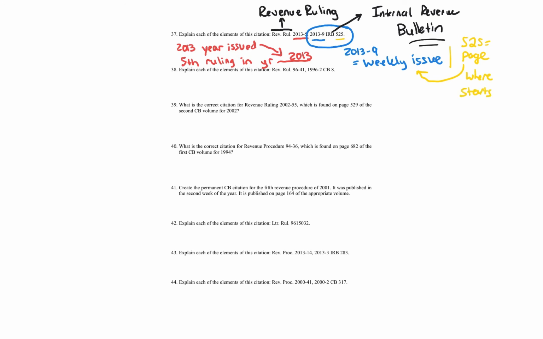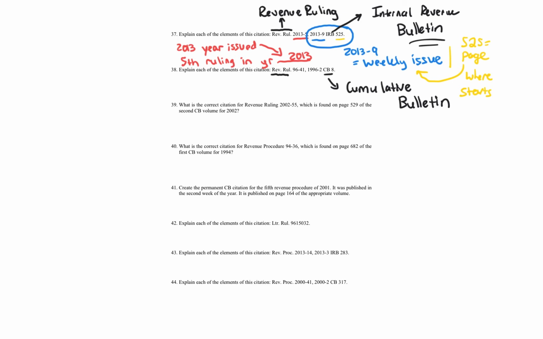All right, let's go to question 38. So question 38 is very similar. It's also a rev ruling. So we know that the rev rule is revenue ruling 96-41, 1996-2, CB8. Okay, so I will tell you that this citation is virtually identical to this one. The main difference is this CB means Cumulative Bulletin.